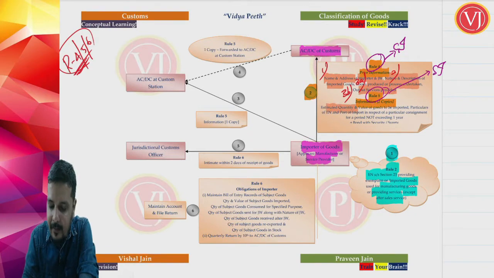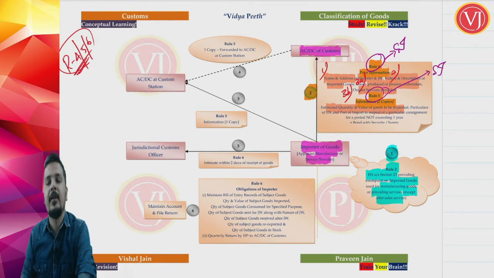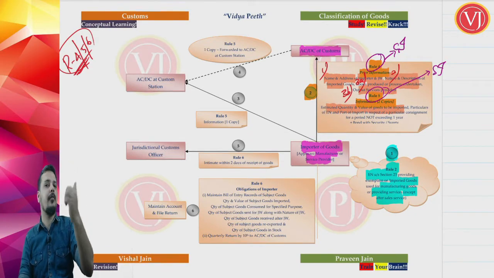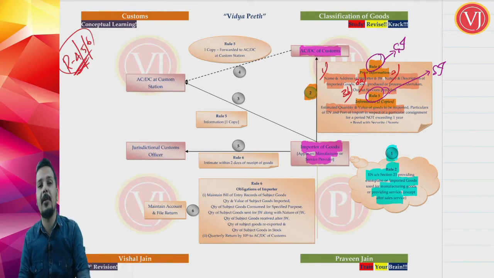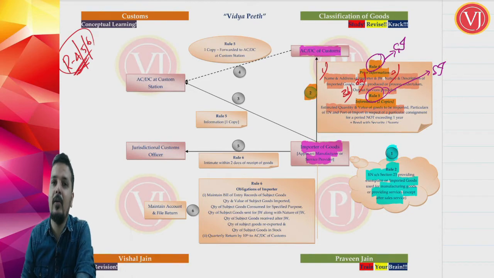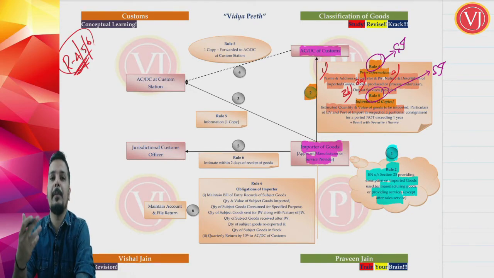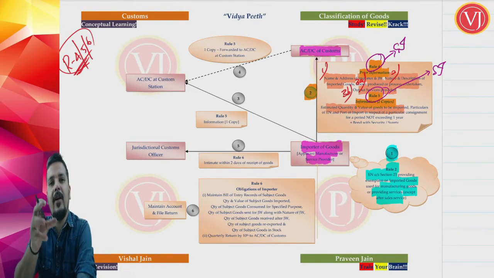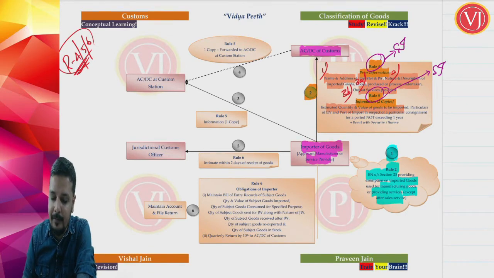Estimated quantity and the value of the goods to be imported. What he has already said is the nature and description of goods to be imported. Now he has to tell specific information: what is the estimated quantity as well as the value of the goods that he is going to import. In our example, fabric. So what is the quantity of fabric and value of fabric that he is going to import.